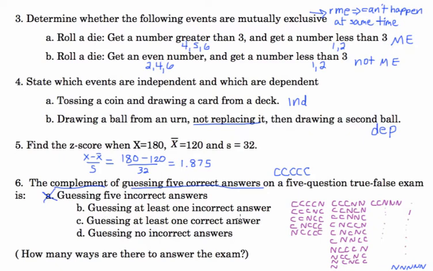Guessing at least 1 incorrect answer. That's it. That's this. At least 1 means 1 or above. That is the complement of getting 5 correct answers. How many ways would there be to answer this exam? So count up how many different ways you could do this. Well, let's see. There would be 2 ways to answer the first question, and then, so times, 2 ways to answer the second question, and then 2 ways to answer the third question, and so on. So 2 to the 5th power, 32 ways to answer this question.